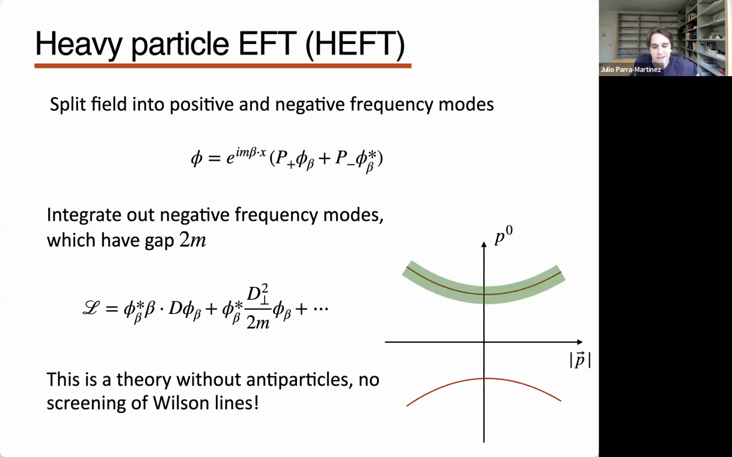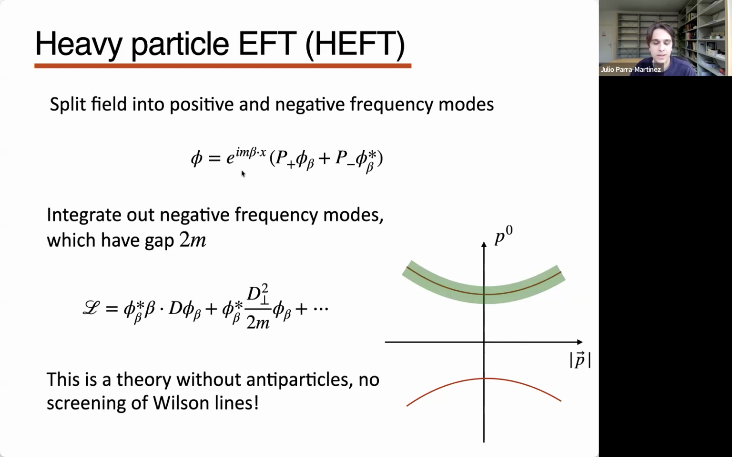For this, the useful formalism is this idea of heavy particle EFTs. The idea is that we have some field, which might be any field, and we can split it into positive and negative frequency modes. Then we can integrate out the negative frequency modes. For instance, this is what we do when we go from relativistic quantum field theory to non-relativistic quantum field theory. So the idea is that you have the mass shell, which has the particle and the antiparticle, which are these two curves here.